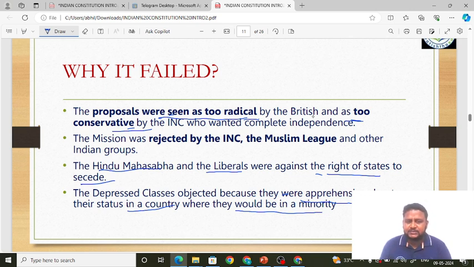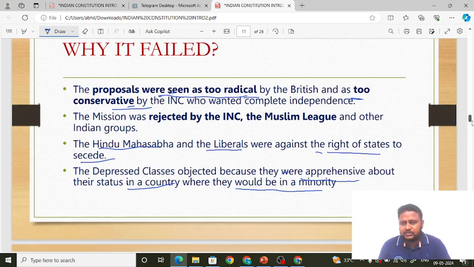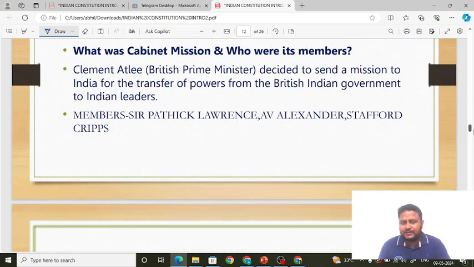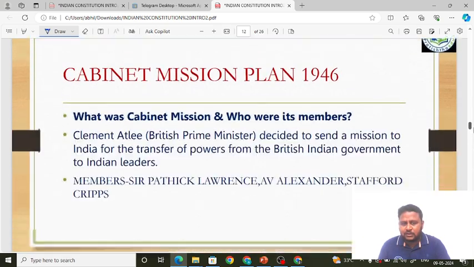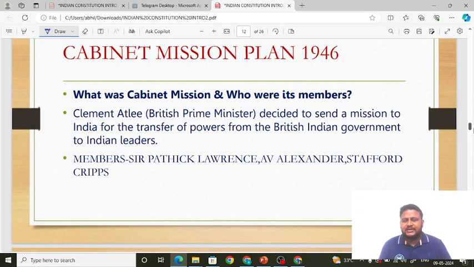Understood, friends? So this was the varied response to the Cripps Mission, how different sections felt about its proposals. Next, going forward. The idea of a Constituent Assembly put forward by the August Offer and also by the Cripps Mission was completely rejected by different sections of society, that is the Indian National Congress, the Muslim League, and also the depressed classes.